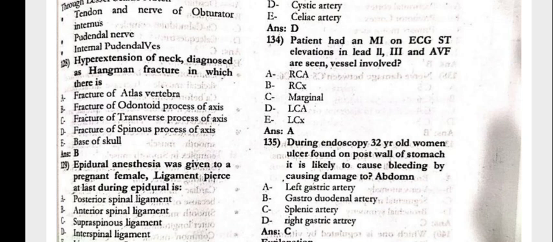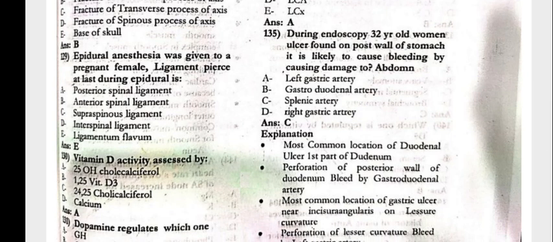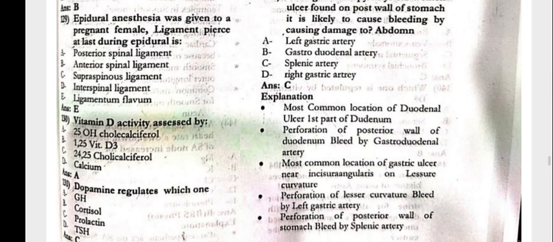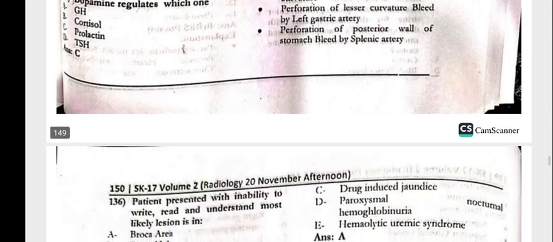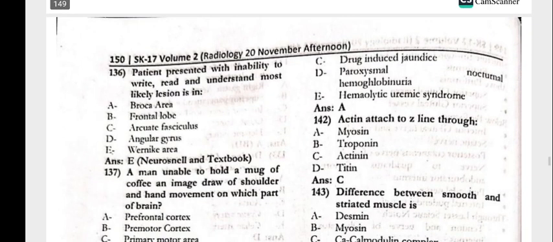The patient had edema, and in ECG, ST elevation in 2, 3, aVF. Okay, so that is the RCA. During endoscopy, a 32-year-old woman has an ulcer found on the posterior wall of the stomach. This is likely to cause bleeding from the splenic artery. Next, the patient presented with inability to write, read, and understand. Most likely the lesion is in the Wernicke area.